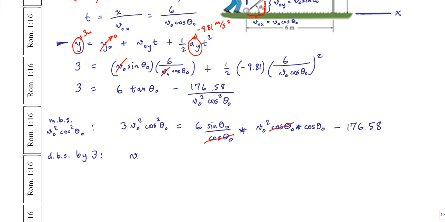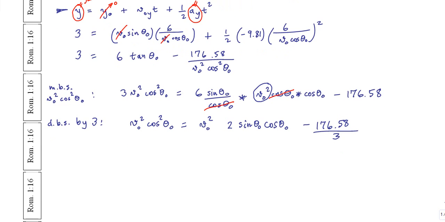You get v0 squared cos squared theta naught is equal to, I'm going to bring this v naught squared out in the front, v naught squared times 6 divided by 3 is 2 times the sine of theta naught times the cos of theta naught, minus 176.58 divided by 3, and that is equal to 58.86.